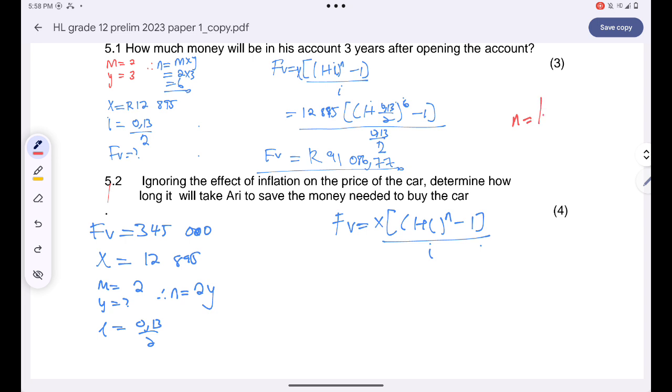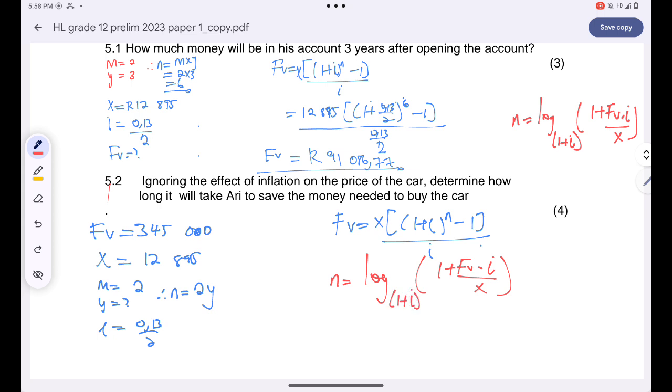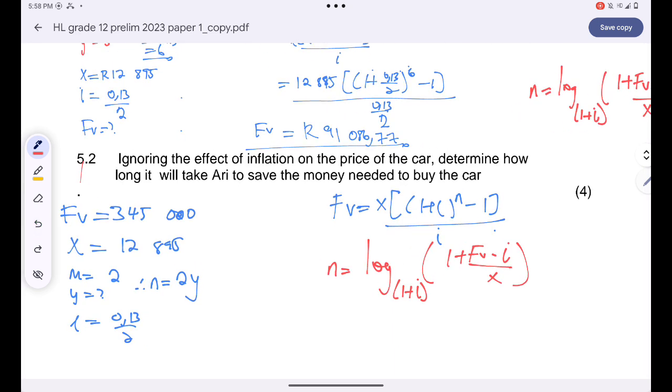N is just equal to the log of 1 plus the future value multiplied by our interest divided by x, and then the base is just 1 plus I. Are you together? So n is basically the log of 1 plus the future value multiplied by the interest over x, and then the base is just 1 plus I. Just to avoid making mistakes whenever you substitute, this is how you find n if you were using the future value formula. Now let's just substitute.